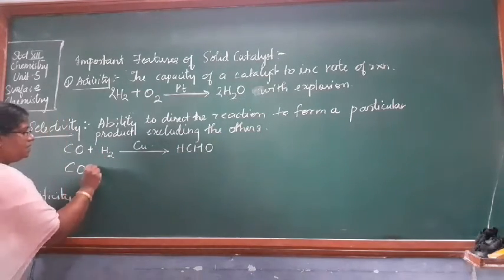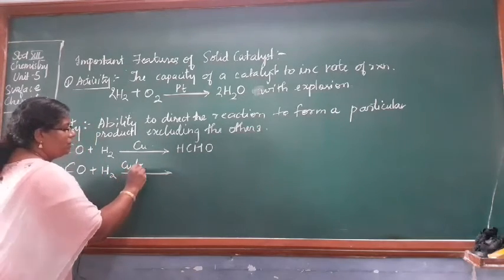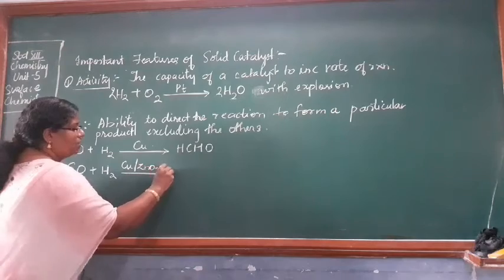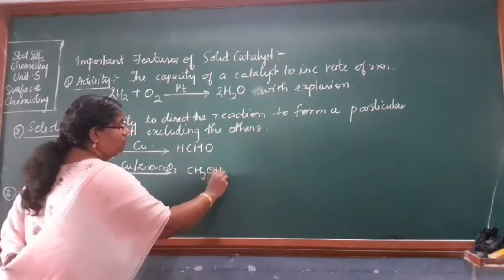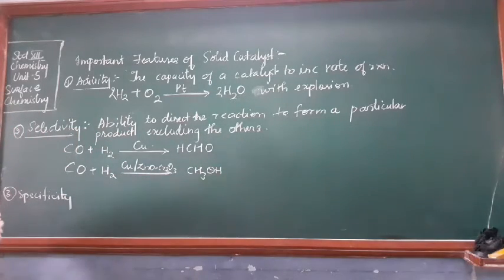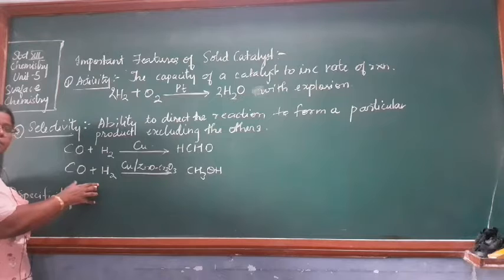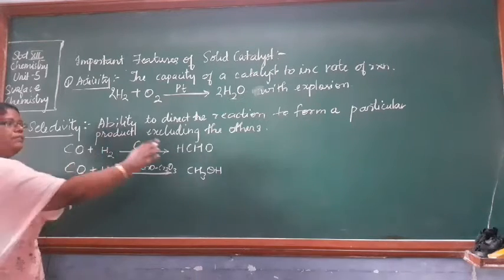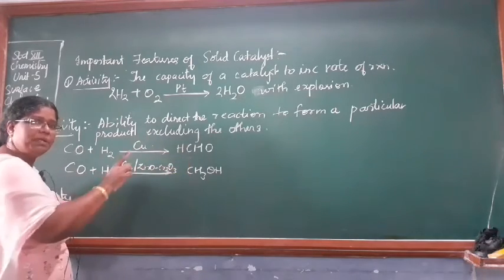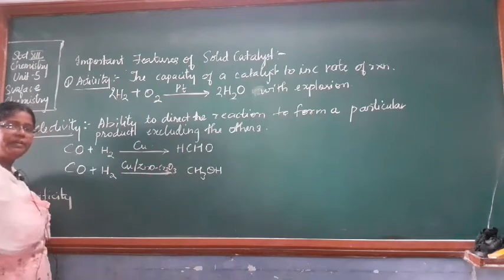The same CO plus H2 in presence of Cu, ZnO, Cr2O3 will give you methanol, another product. So here, both the reactants are the same, but this particular catalyst will be giving methanol, while if the catalyst is different, then it will give you a different product.